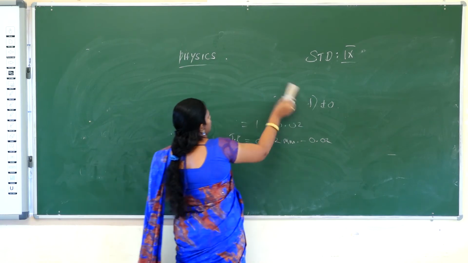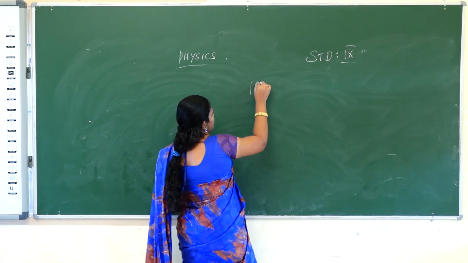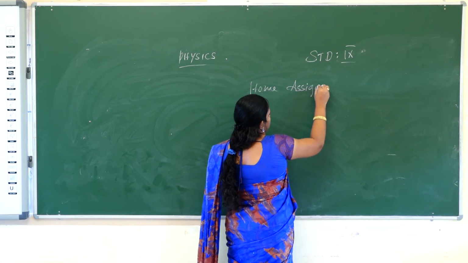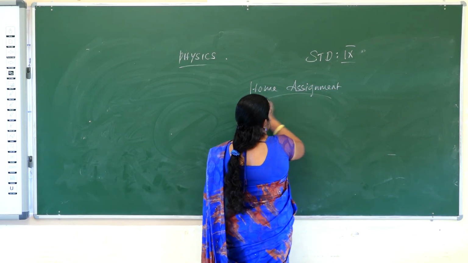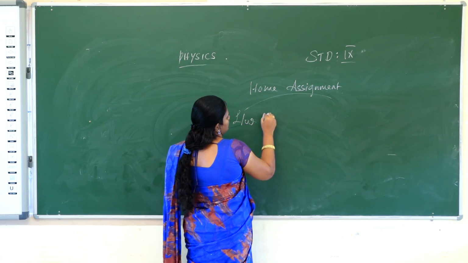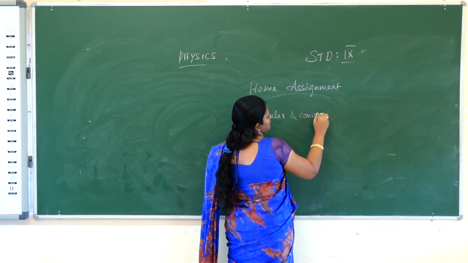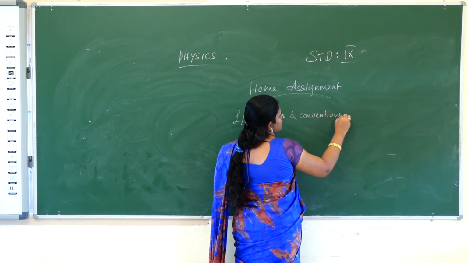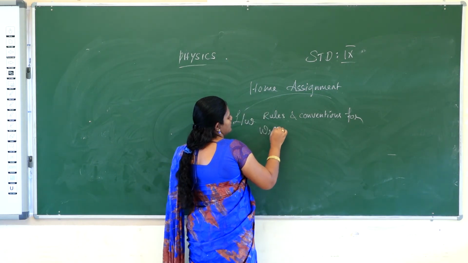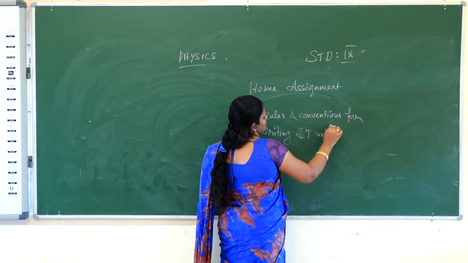What is the homework today? Home assignment today: learn and write the rules and conventions for writing SI units.